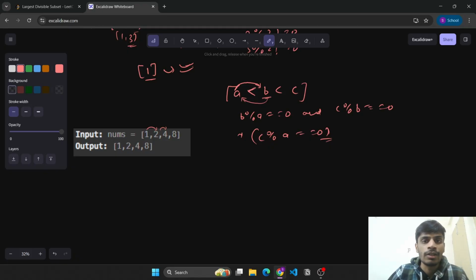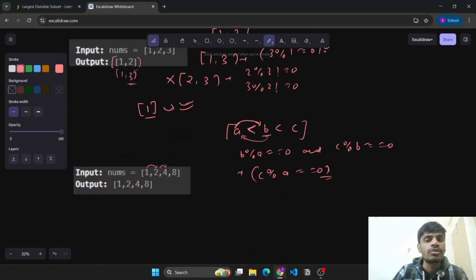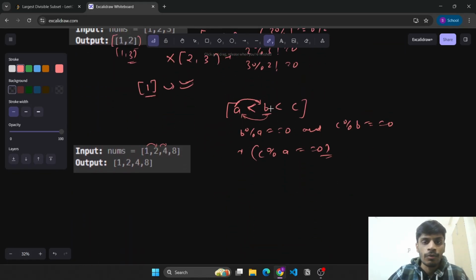Hence this gives us an intuition that when we are given the input, first we can sort the input so that we get it in sorted order, and then we pick elements in such a manner that this element will divide the next element, and then this next element should divide the next element, and so on, right? And then we try to find the longest sequence possible, right? So this is what we'll do.